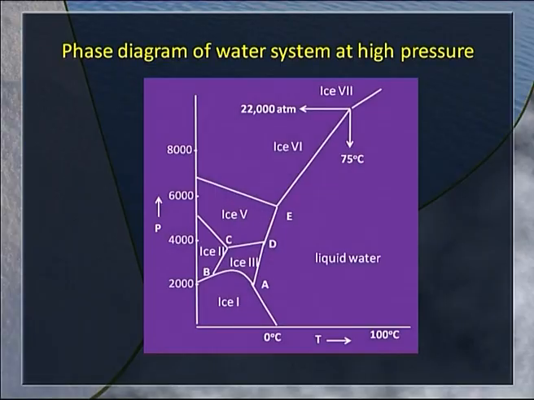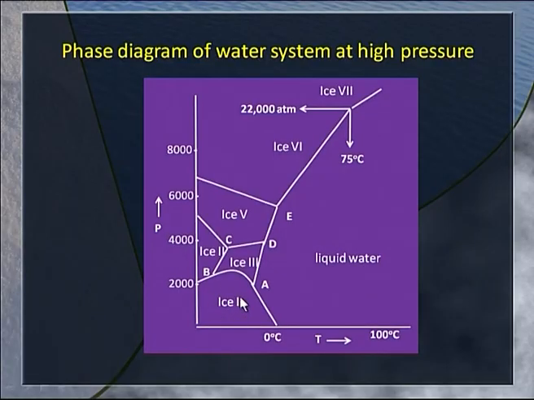Let us look at the water system at high pressure. This is a complicated part of the phase diagram of the water system. It is a curiosity that made me show you this diagram. The ice that we generally come across is ice 1, the normal ice.